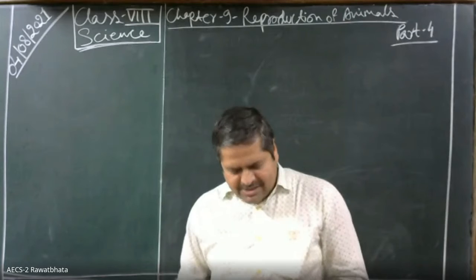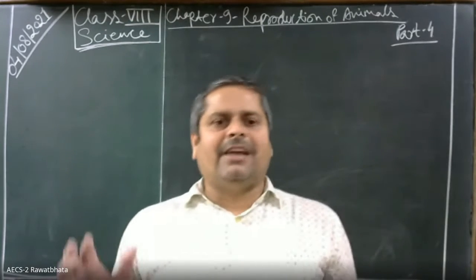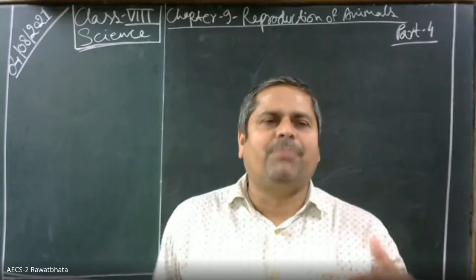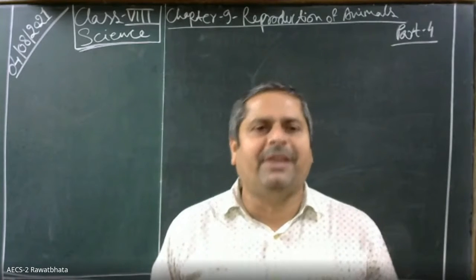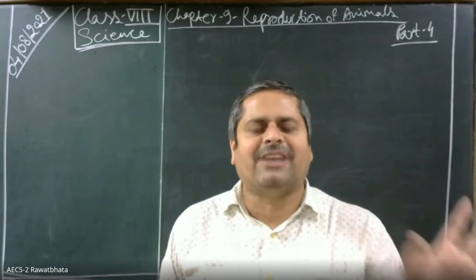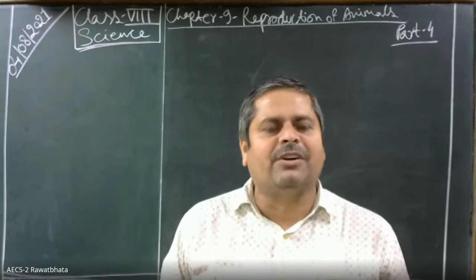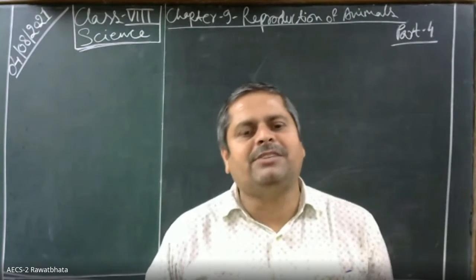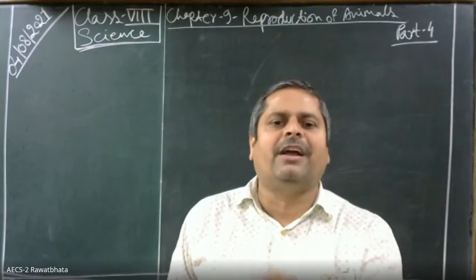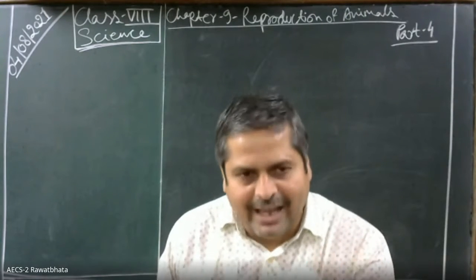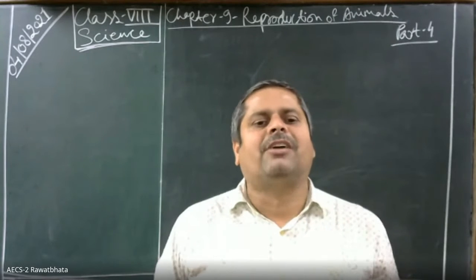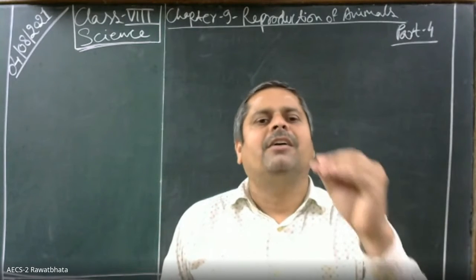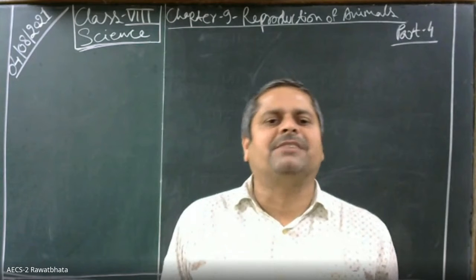Yes, sir. Then we also discussed that there are certain organisms which give birth to young ones. They are called viviparous animals, for example human beings, dogs, cats, buffalo, etc. On the other hand, there are certain animals which do not give birth to their young ones; they lay eggs, for example birds, reptiles, turtles, etc. These are all known as oviparous animals. Okay, children?